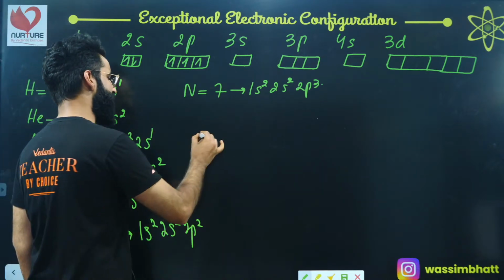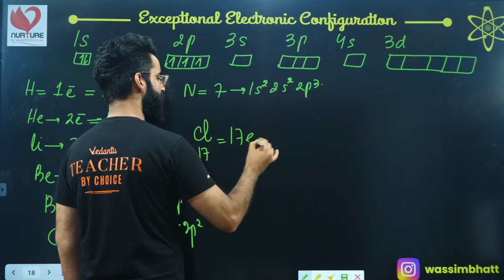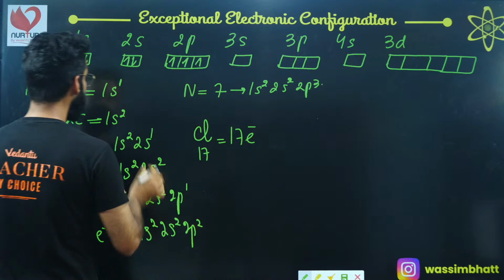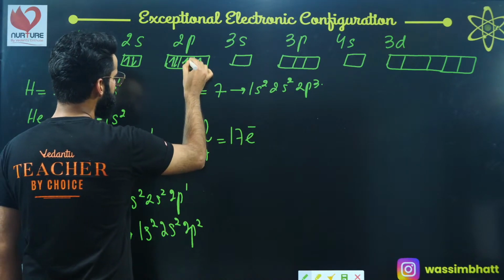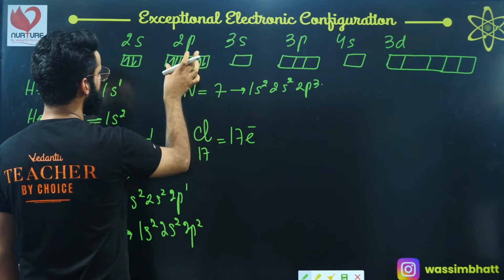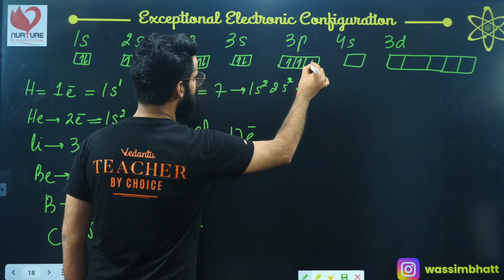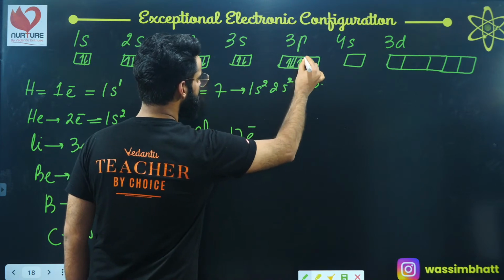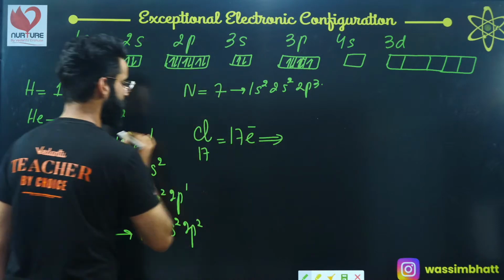Okay. Now similarly guys, you can write the electronic configuration of anything. For example, I need to write the electronic configuration of chlorine. Chlorine has 17 electrons. So it's going to be 1s2, 2s2, right? 1 electron over here, 1 electron over here, 1 electron over here. So it's going to be 2p6, 3s2, 3p5, right? So this is the electronic configuration of chlorine, 17 electrons.